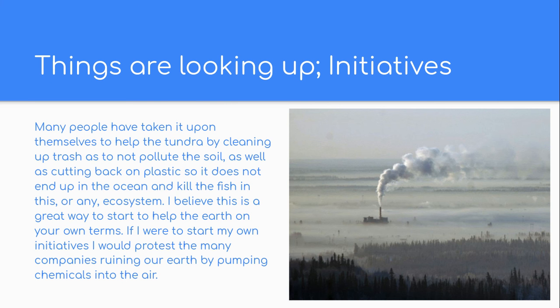Things are looking up. Initiatives. Many people have taken it upon themselves to help the tundra by cleaning up trash as to not pollute the soil, as well as cutting back on plastic so it does not end up in the ocean and kill the fish in this or any other ecosystem. I believe this is a great way to start to help the earth on your own terms. Another thing that they do is they also talk a lot about climate change very openly so more people know about it. If I were to start my own initiatives, I would protest the many companies ruining our earth by pumping chemicals into the air.